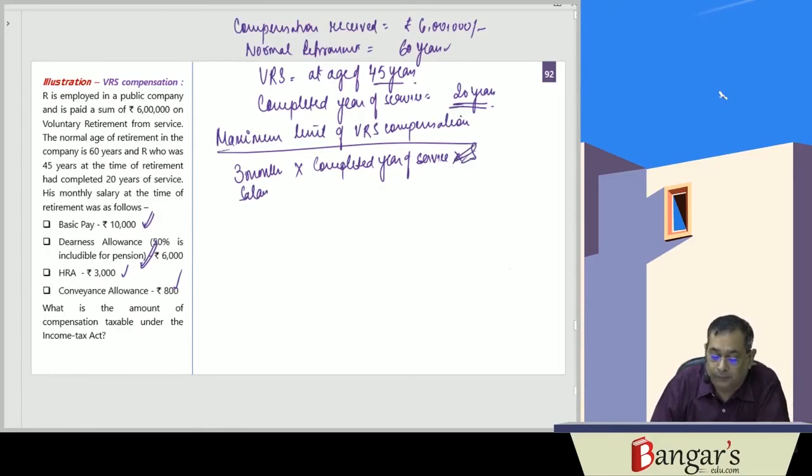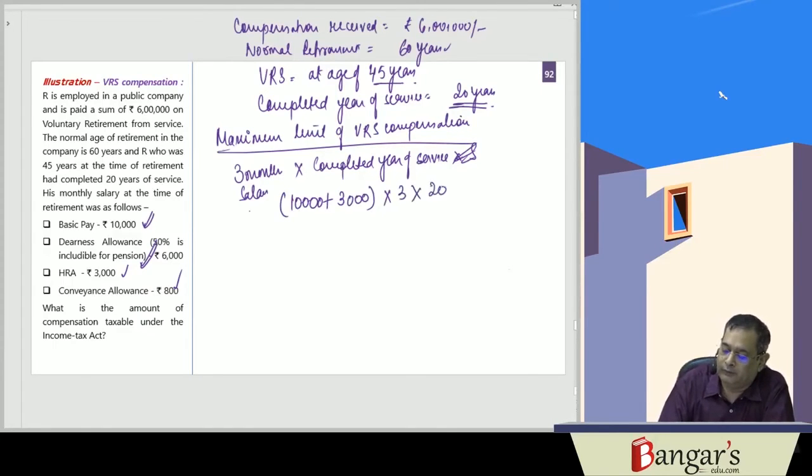So here salary is 10,000 rupees per month, DA is 3,000, into 3, into completed years of service, which is 20. So 13,000 into 60, that is 7,80,000. One is this. The other is the balance of months of service left at the time of retirement.